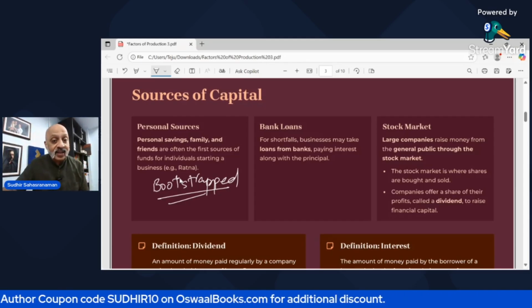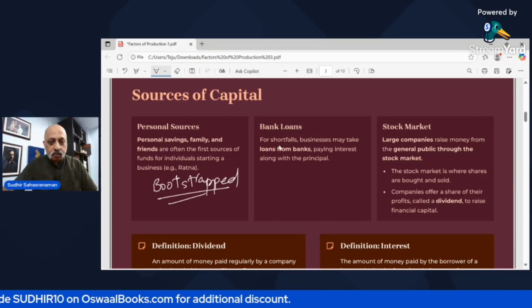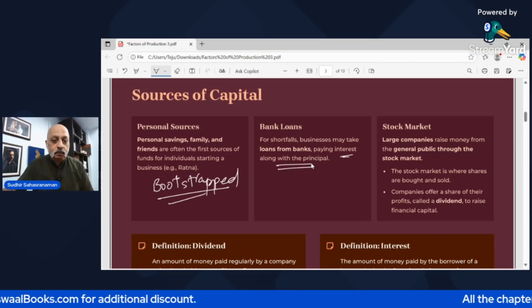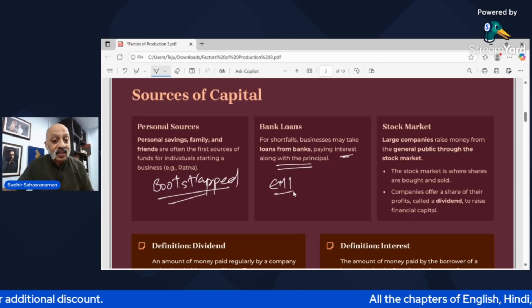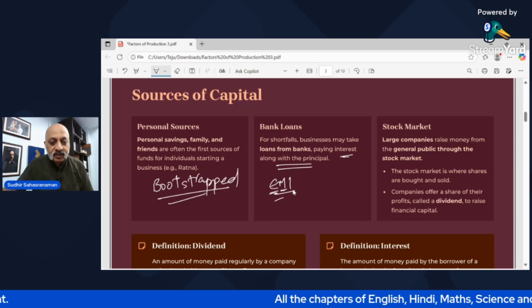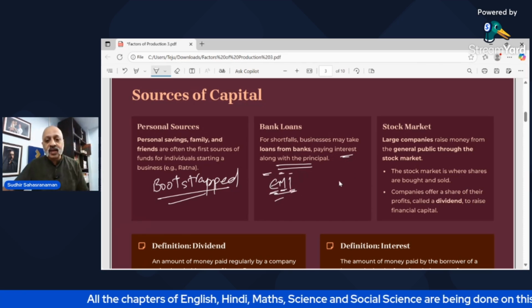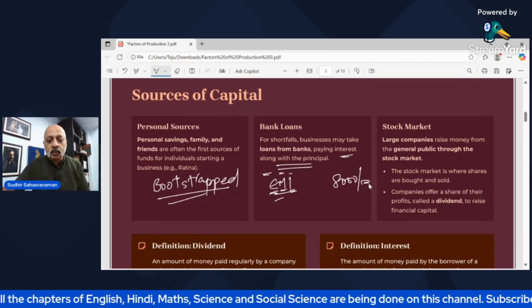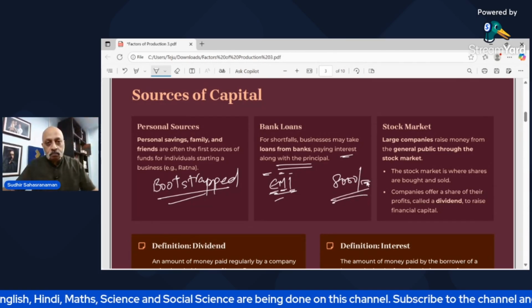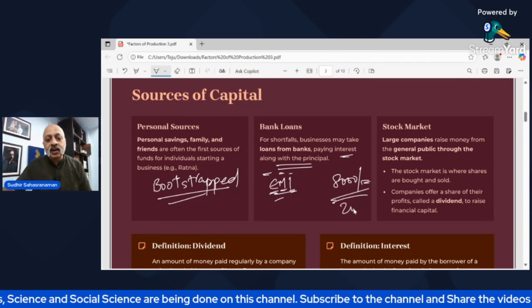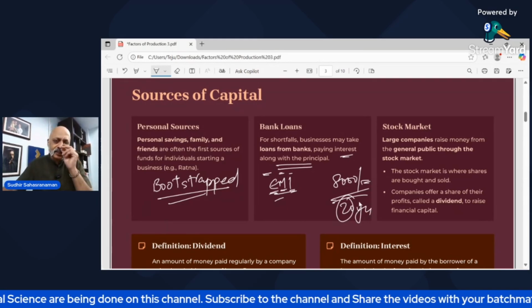So businesses can take loans and you will have to repay it every month, paying interest along with the principal. This is paid as an EMI, which is equal monthly installment. Let's say every month he has to pay 8,000 rupees per month, and the entire amount will be repaid in, let's say, 20 years. Just for example,